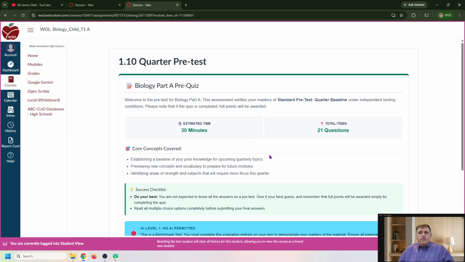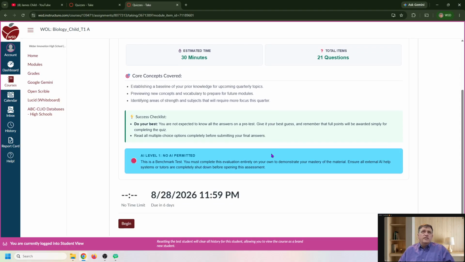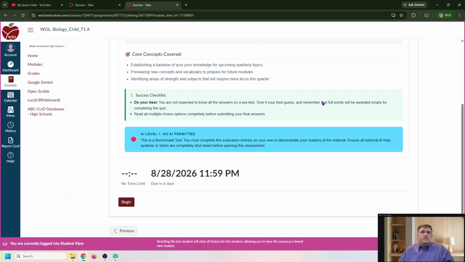And here's the cool thing. You take the pretest, 21 questions. It's worth 20 points. I know there's one more point than questions, but I don't care what score you get. I'll give you the 20 points if you do the complete test. If you answer every question to the best of your ability, I'll give you the 20 points even if you miss everything, okay? My goal here is to set a baseline for you as to what you're coming into the class knowing, okay?